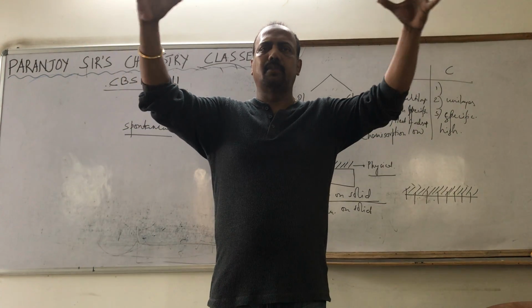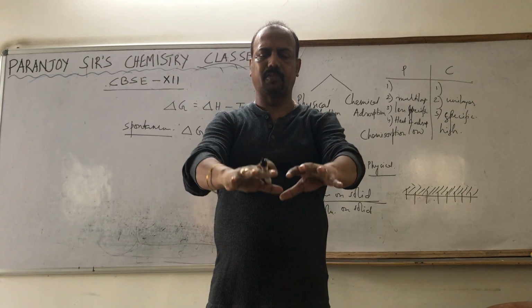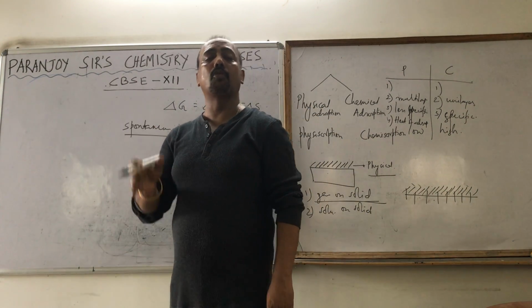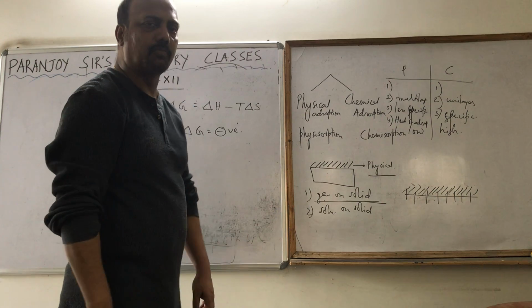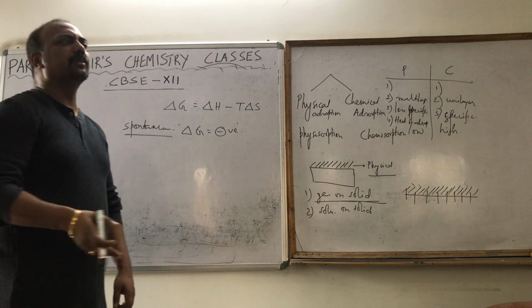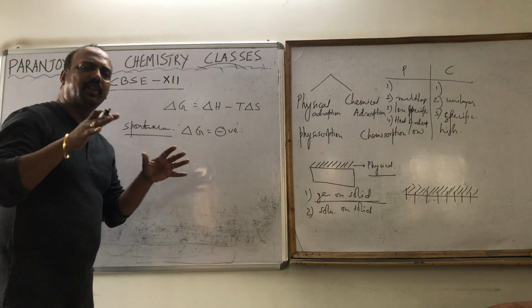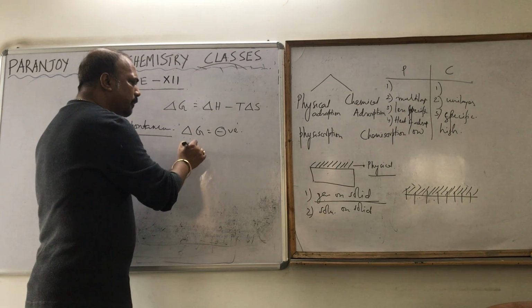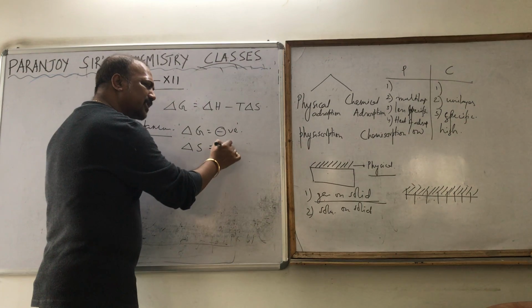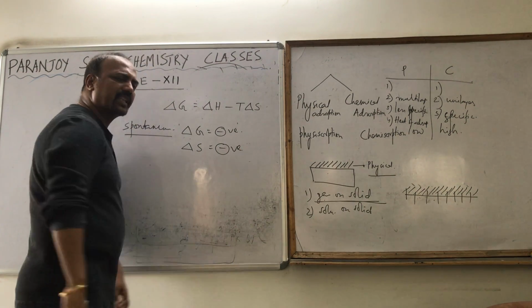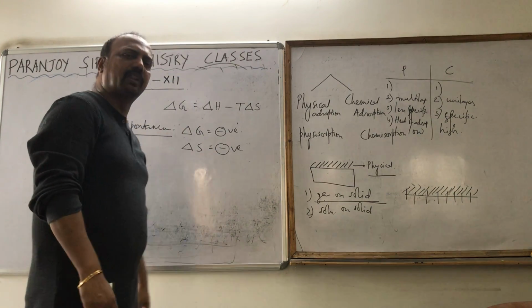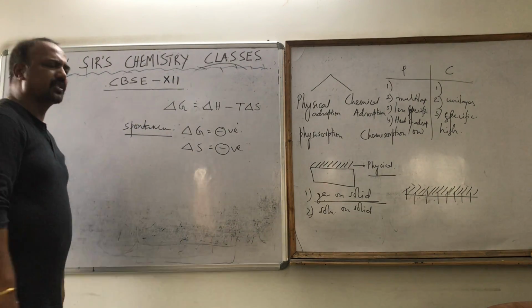Now the gas has come and adsorbed on the surface of the solid. So obviously the system is becoming more ordered. If it becomes more ordered, means randomness is decreasing. So what will happen to the entropy? Entropy will also decrease. Entropy decreases means delta S is negative. So for all the adsorption processes, the value of delta S will be negative.